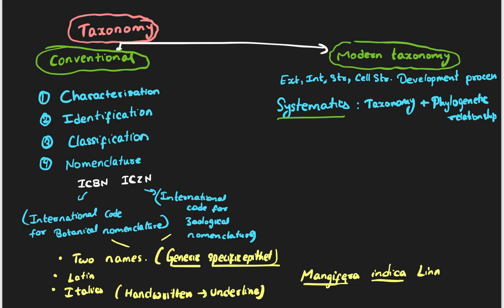See, the development process I will just write here because this is something very important which you are going to study in the future. I didn't explain it much. The development process can be direct development or indirect development. All of you have seen, for example, that direct development means when the baby is born, the baby looks like the parent. Directly the baby looks like the parent. But when you talk about indirect development, have you seen a frog? First it looks like a tadpole, like a fish. It is completely different, and then it becomes a frog.